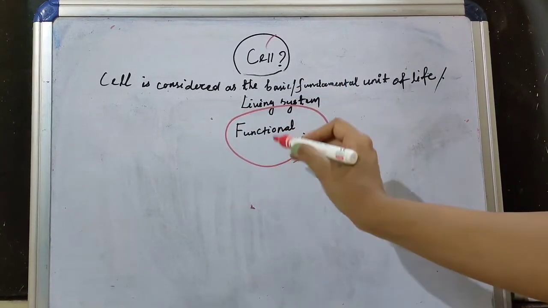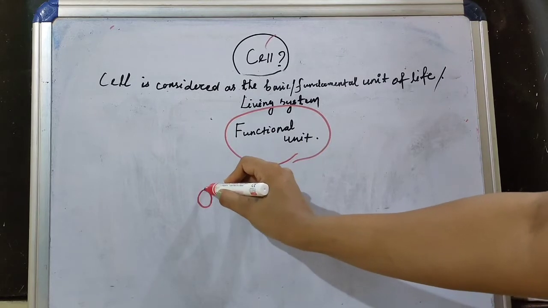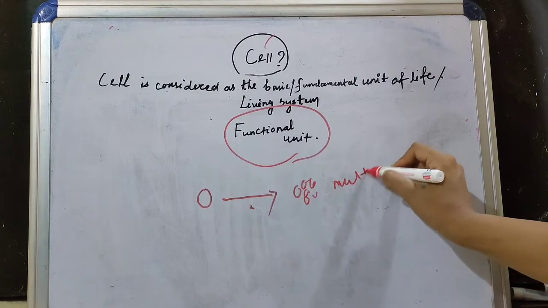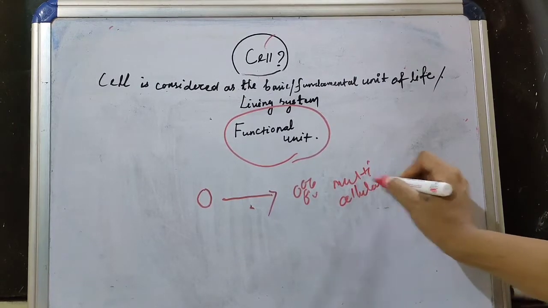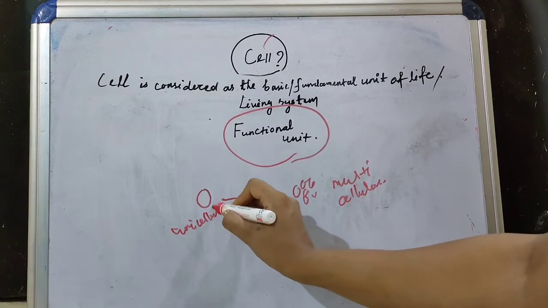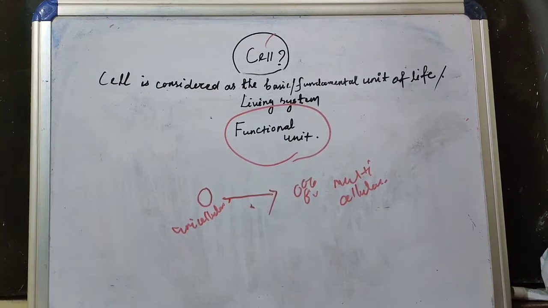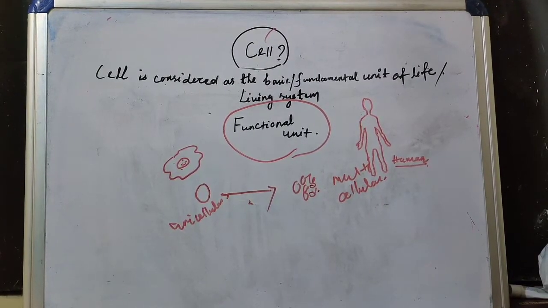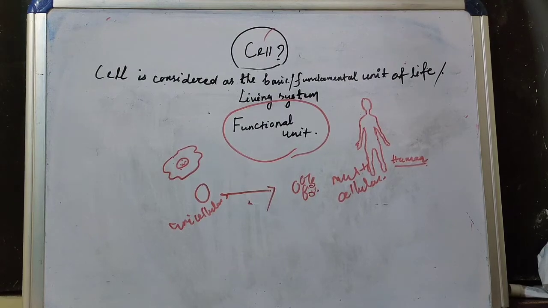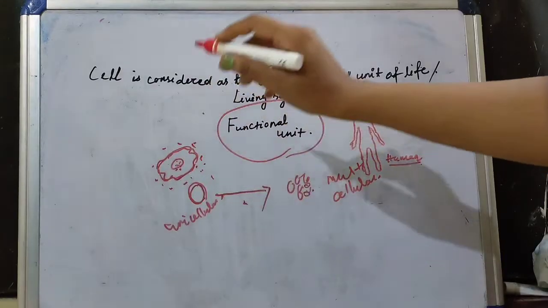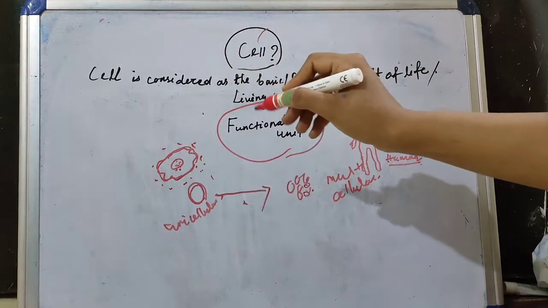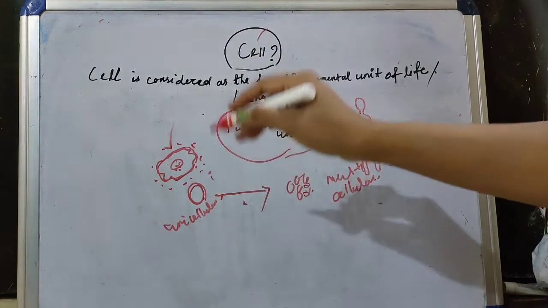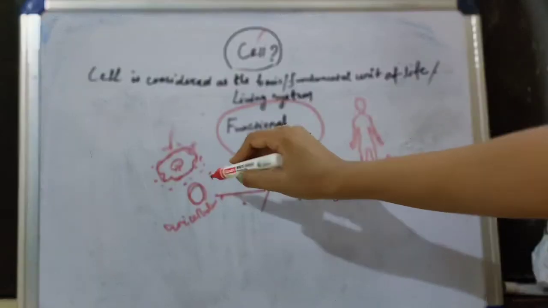The organisms, living organisms, vary from unicellular organisms to multicellular organisms. These are unicellular organisms and these are multicellular organisms. The examples of unicellular organisms include amoeba and euglena. These unicellular organisms are capable of independent existence and perform essential functions inside the cell. So, a single cell can be considered as a functional unit.